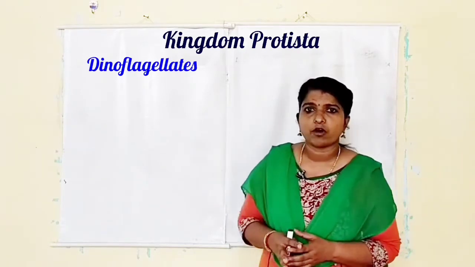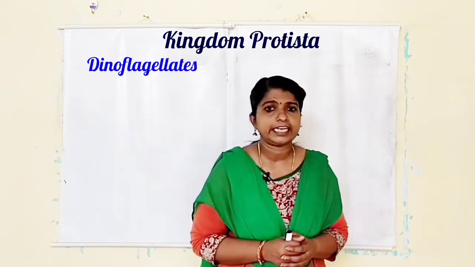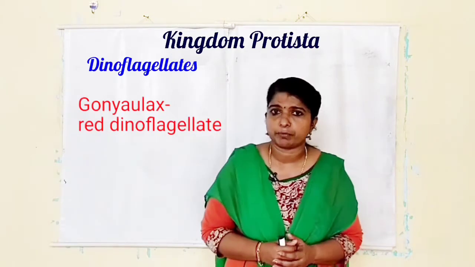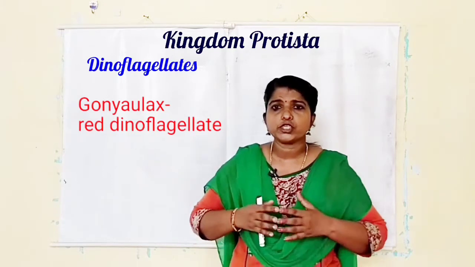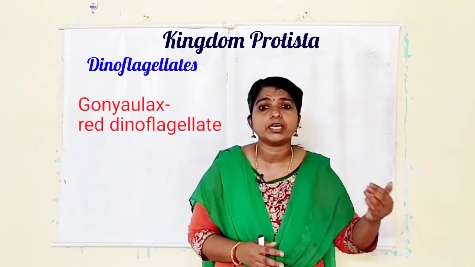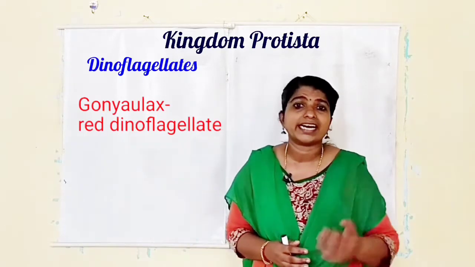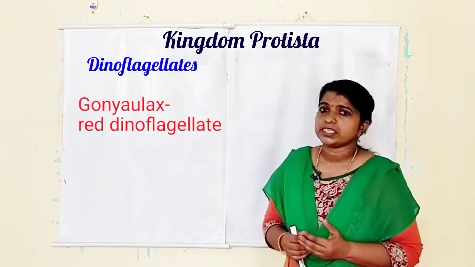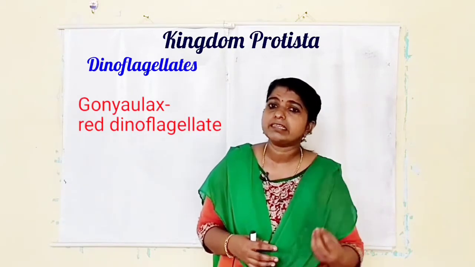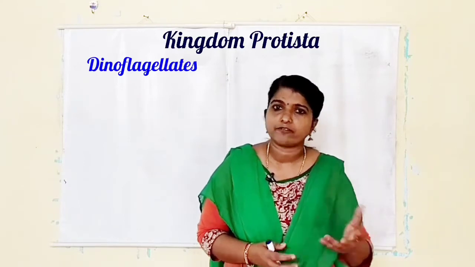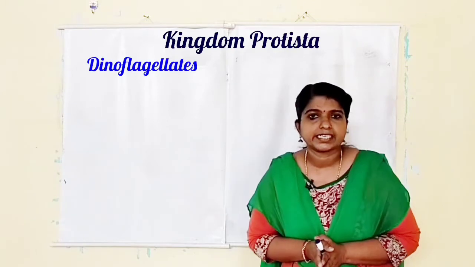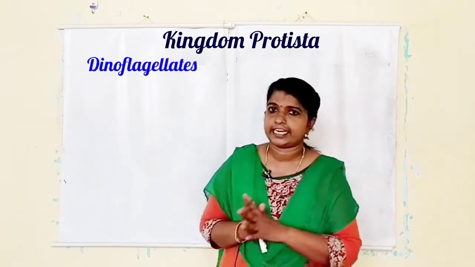There is an example of a red dinoflagellate called Gonyaulax, which undergoes rapid multiplication. And it produces large aggregations and that makes the sea appear red. This is the cause of the Red Sea. But the problem is sometimes they release toxins, these poisons that kill aquatic organisms like fishes. Okay, that is about the second category, Dinoflagellates.